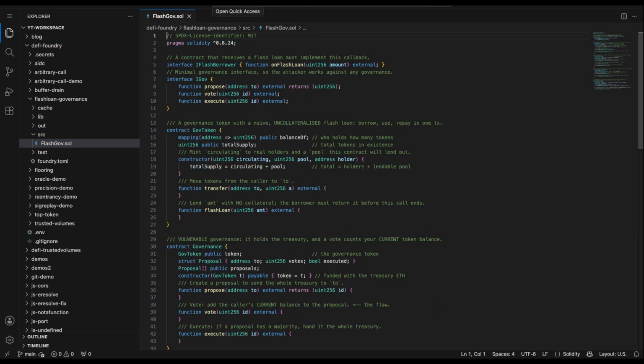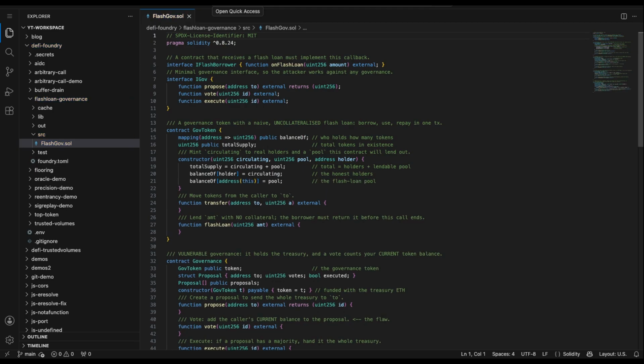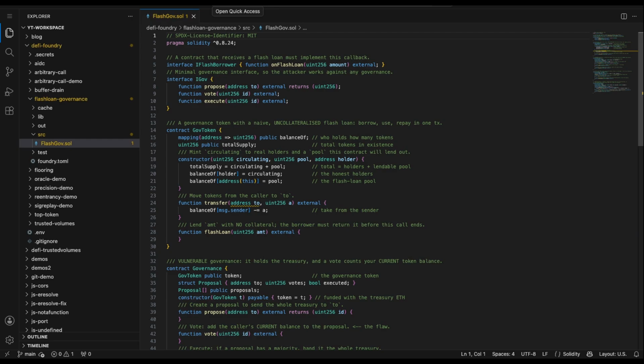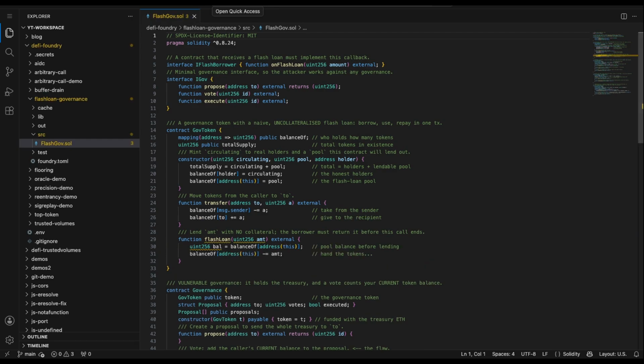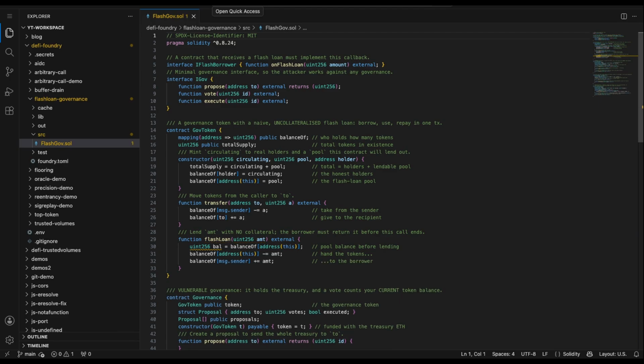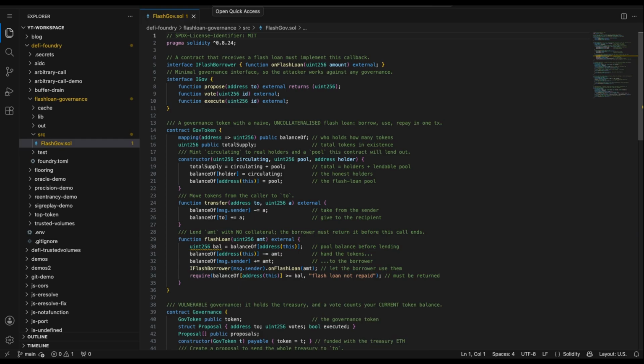First, the token. It tracks balances like an ERC20, and it keeps a pool of tokens it can lend. The interesting one is flash loan. It hands you the tokens, calls you back so you can use them, and then at the very end insists you've returned them. If you haven't, the whole thing reverts. That callback in the middle is where the attacker does all their damage.